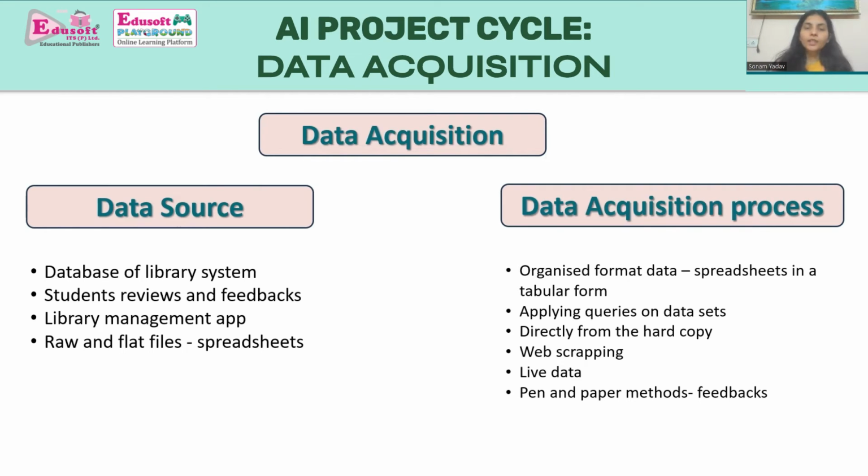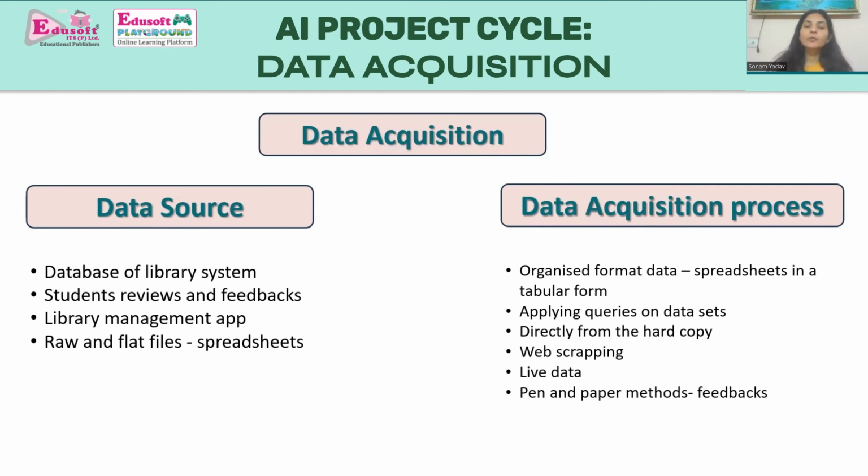So if we are talking about our activity, that is the library management system, we can acquire the data from the database of that library system. We can acquire the data from student reviews and feedback. After identifying the sources from where we can acquire the data, the problem comes: how can we acquire that data? What are the different processes from where we can acquire those data?